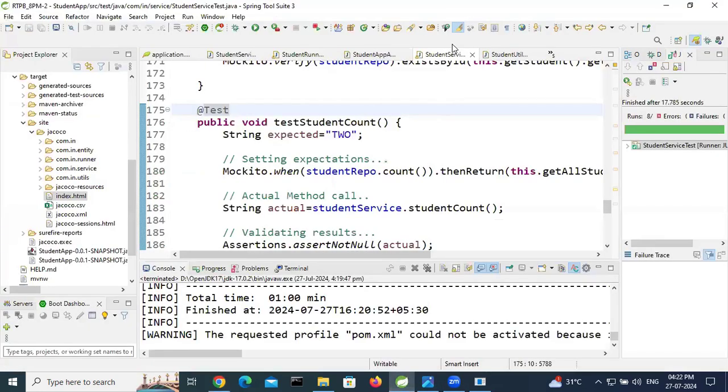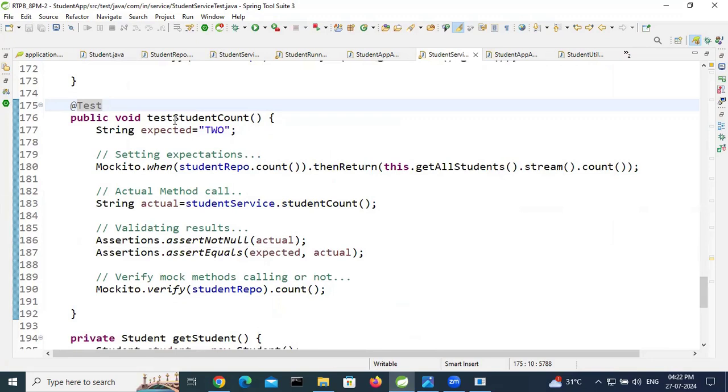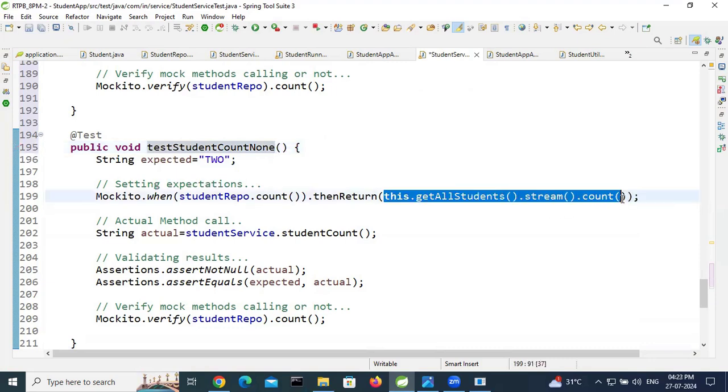Here we have passed. We will write a test student count. You can change the name to positive. You can add another test case for none. Here count none. That means here you can give 0 as the count, 0L.